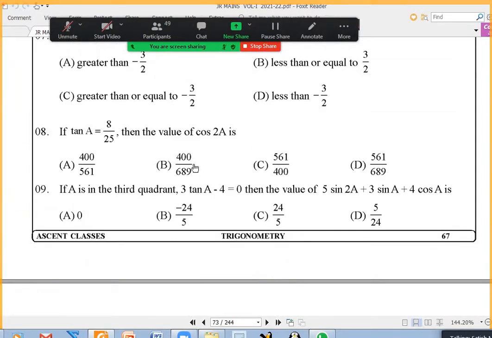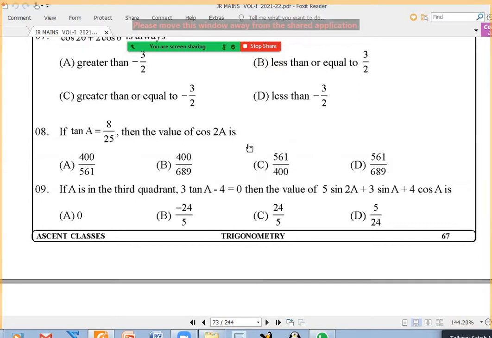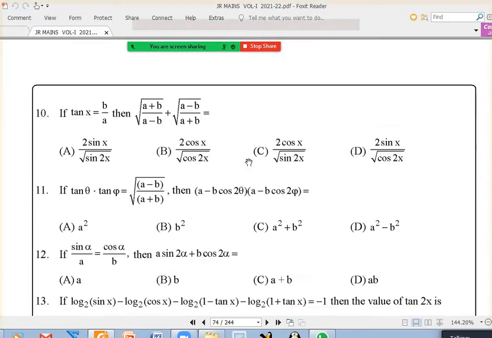I don't think I have to discuss the 8th question. You know tan A, you have to find cos A. You can write 1 minus tan square A by 1 plus tan square A and substitute. A by 2.